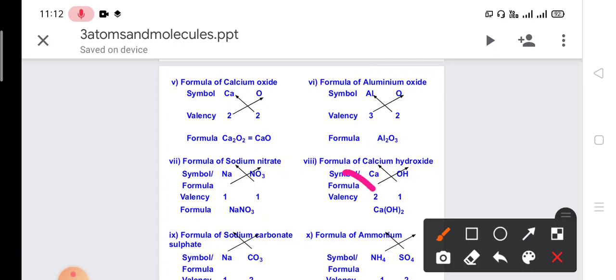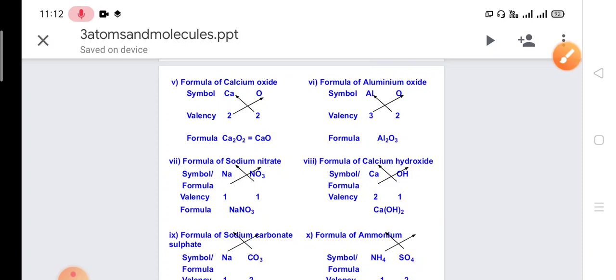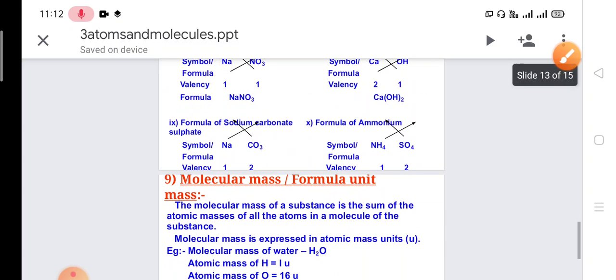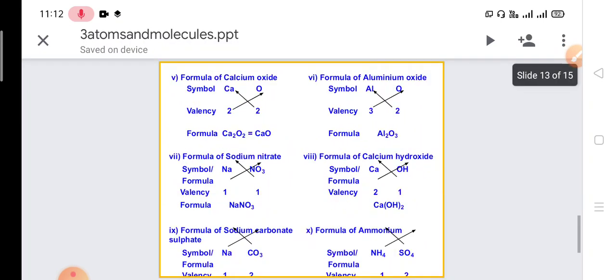Calcium has valency 2, OH has valency 1, and the formula formed is Ca(OH) whole twice, Ca(OH)2. Now next is sodium carbonate, or we say ammonium sulfate.